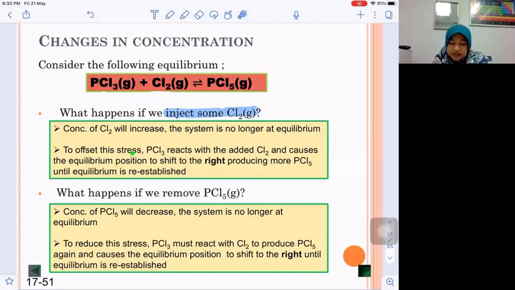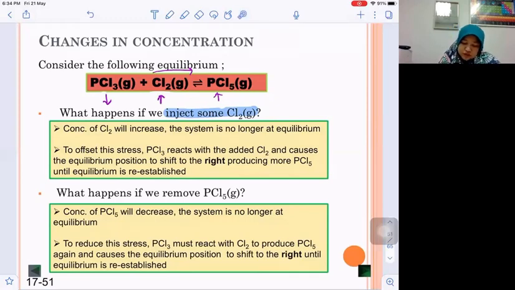To offset this stress, the PCl3 will react with the additional Cl2. Because we add Cl2, its concentration increases, so the system needs to consume it. How to consume Cl2? By reacting it with PCl3. When Cl2 reacts with PCl3, the concentration of PCl3 decreases, so the reaction shifts to the right. It will produce more PCl5, which means the concentration of PCl5 will increase.